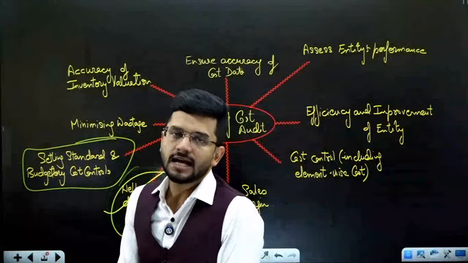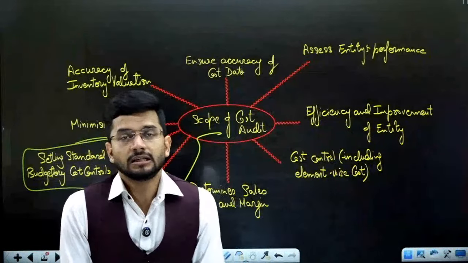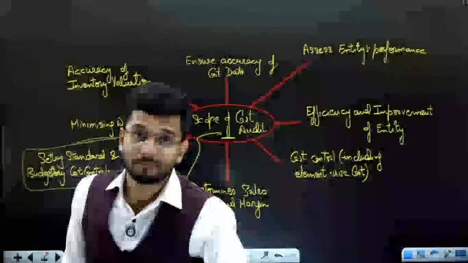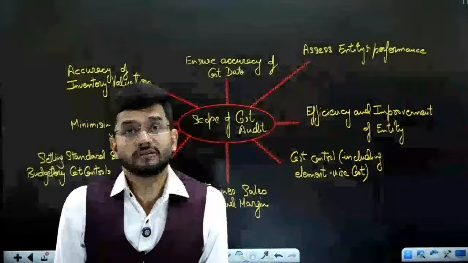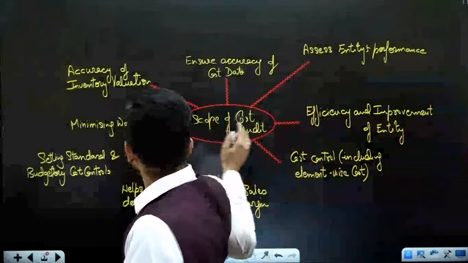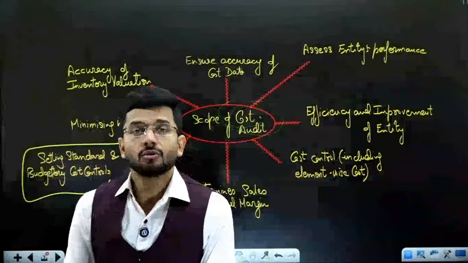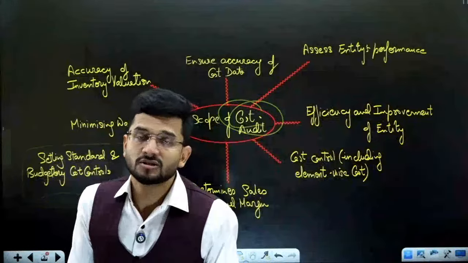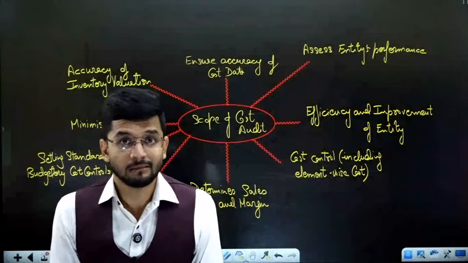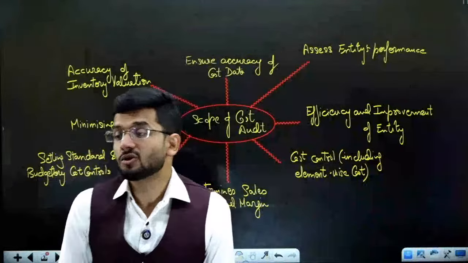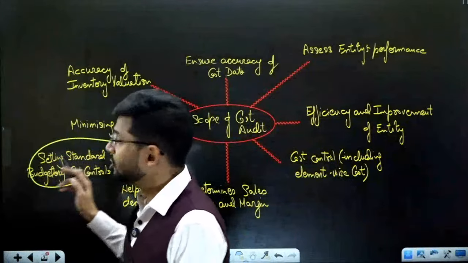Then setting standards and budgetary cost controls. I hope you have already done your standard costing, which is there in SCM, right? It sets standards, it sets a benchmark that this is the maximum cost that we can incur for this particular thing. So the cost auditor can actually help the management in setting standards and controlling the cost according to the budget: whether budgets are being created by the company, and whether the company is following those budgets or not. This will be an important element of any cost audit report.